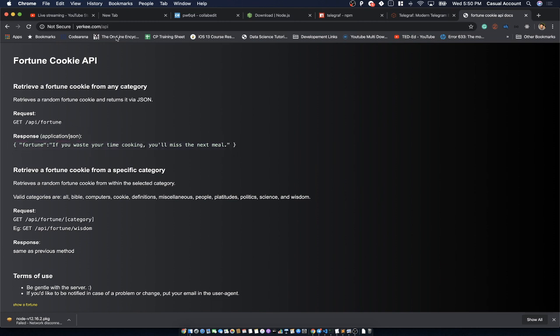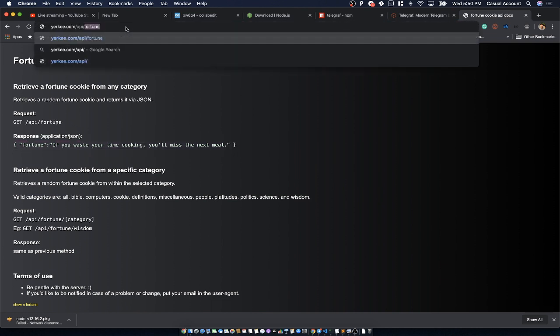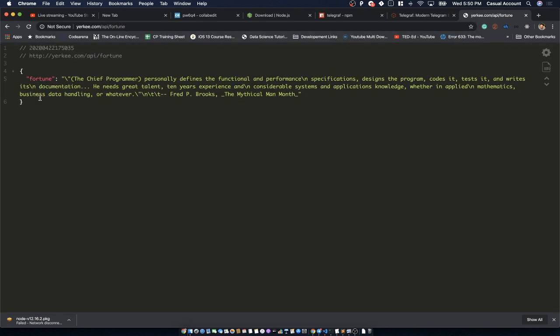Okay, so let's go to api/fortune. See, the first time you go to this particular URL, yerkee.com/api/fortune, it will not be formatted like this. Why is it formatted for me? Because I've been using an extension for Google Chrome known as JSON Viewer.